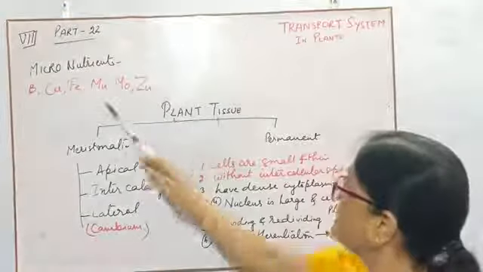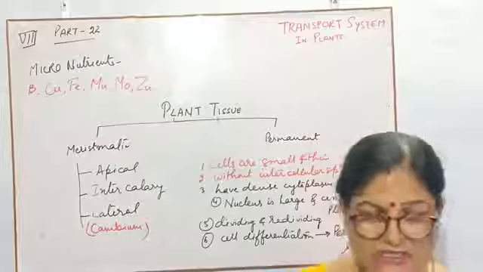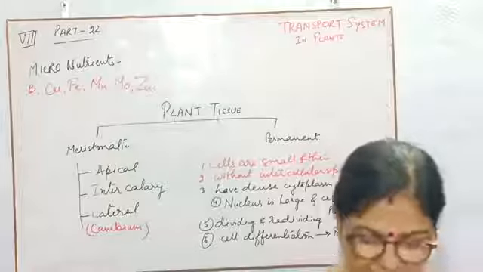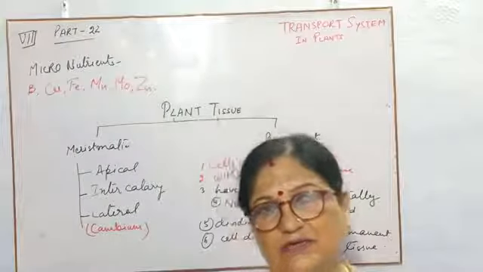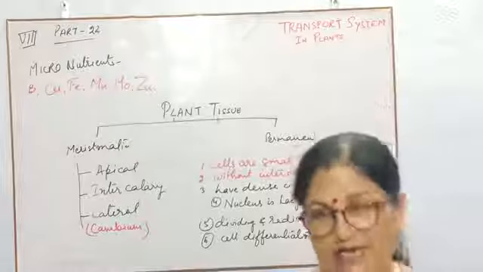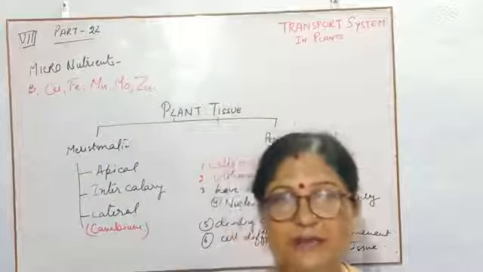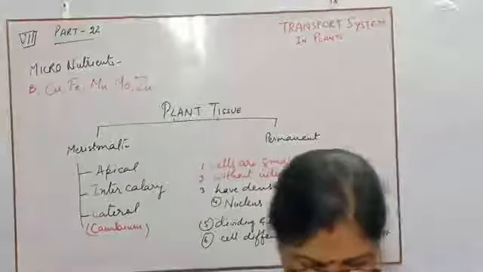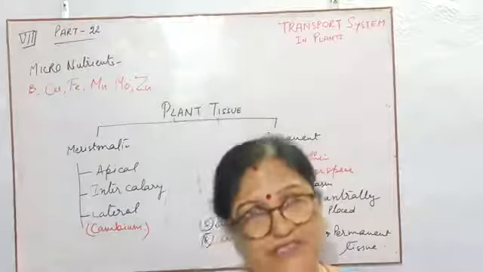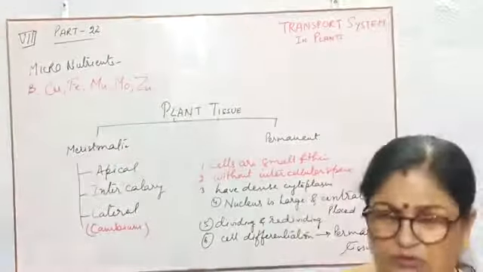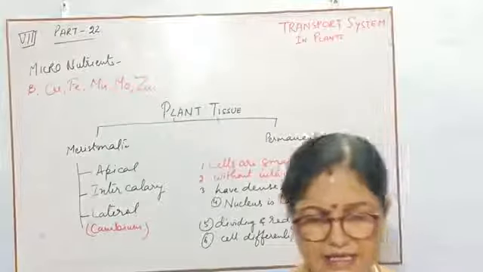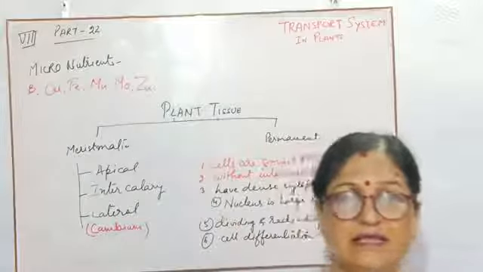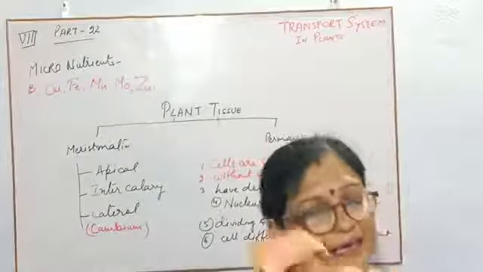Then next is iron. Iron, children, we need for our red blood cells to carry oxygen, and here also iron helps in the transportation of oxygen. Plants have no RBC, no hemoglobin, but they need iron to carry oxygen. It also helps in cell division, and so helps in the growth of the cell, and then after getting proper growth, the cell can again divide.